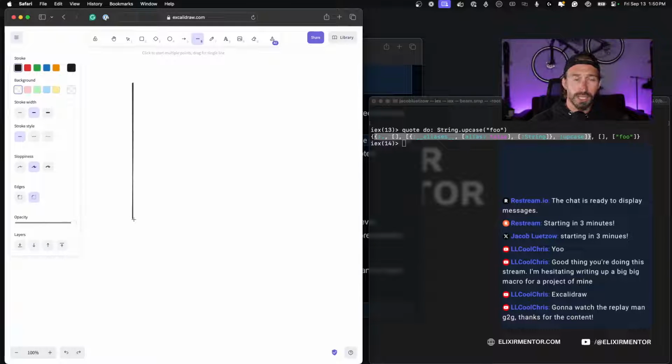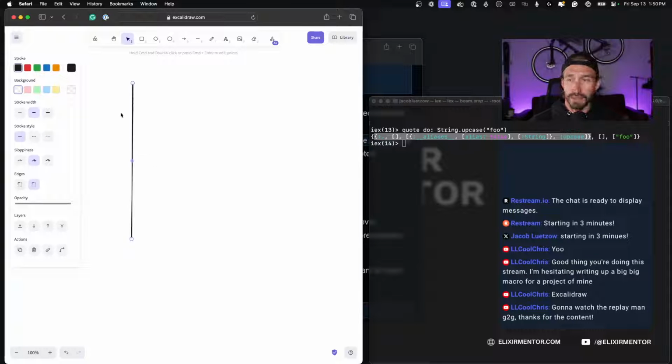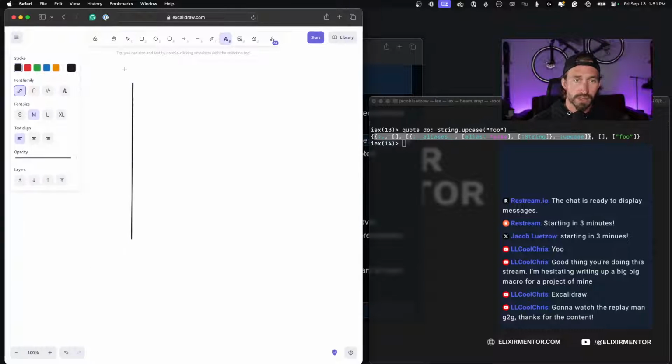That's way better. If we have, this is going to be the upcase function. So if we put some letters here, this is upcase.